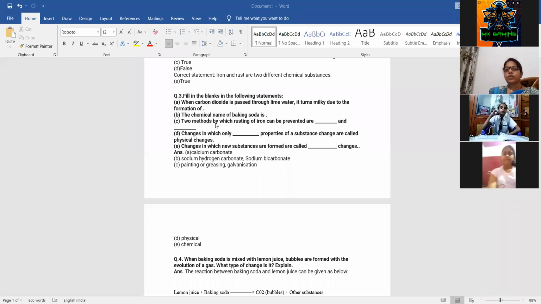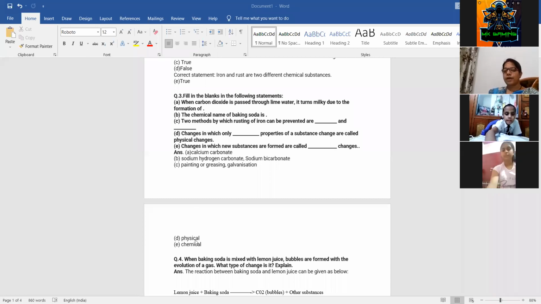Two methods by which rusting of iron can be prevented are dash and dash. You can write any two: painting, greasing, or galvanization. Changes in which only dash properties of a substance are changed are called physical change.